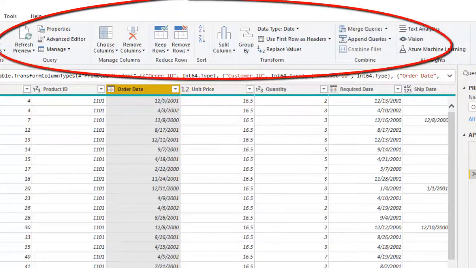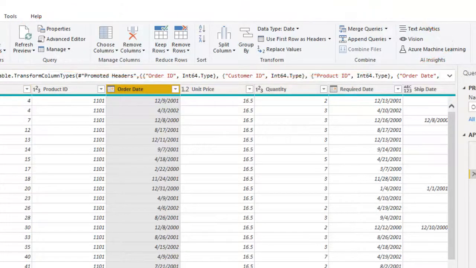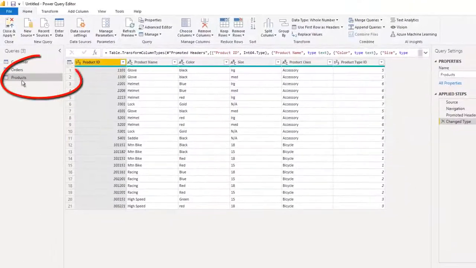But there's a ton of options up here. We're going to go through all these options in great detail later on. If you click on the products table, there doesn't seem to be any real issues with this. Everything looks okay, so maybe I don't need to make any changes to this particular field.